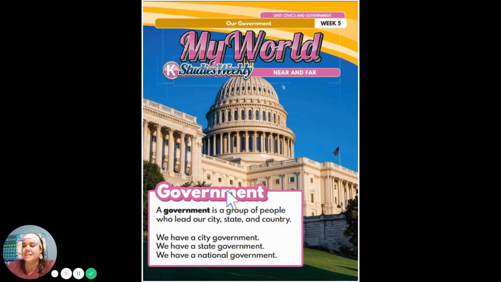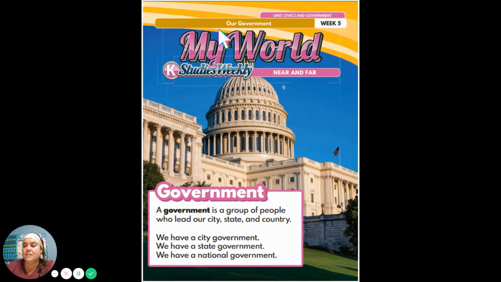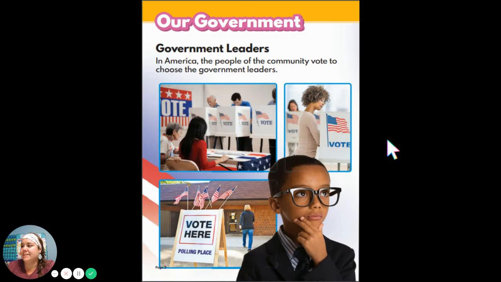Let's take a look at this article right here. It says, a government is a group of people who lead our city, our state, and our country. So we have a different group of people who lead our city, and then another group of people who lead our state, and a bigger group of people who lead our country. Now, we have a city government, we have a state government, and we have a national government. We have three governments that help us to run our country, our city, and our state.